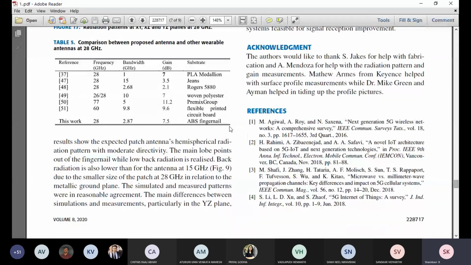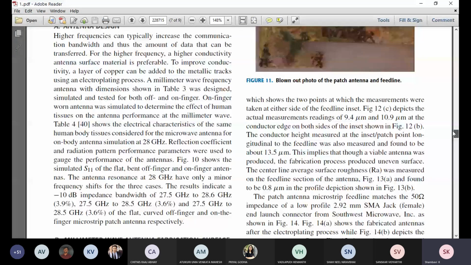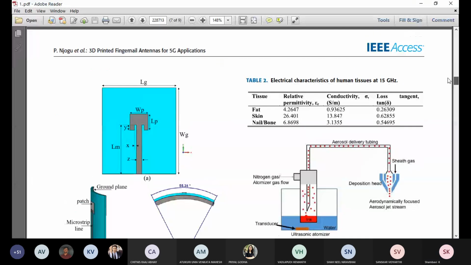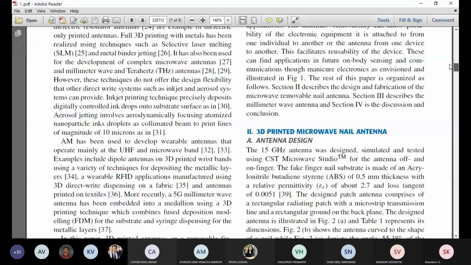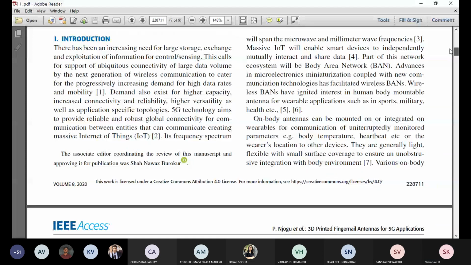Then the references. Here, see, the reference we have given within square bracket 1. I'll show you in that introduction part how they have highlighted. See, here you can notice they have not mentioned any of the paper.